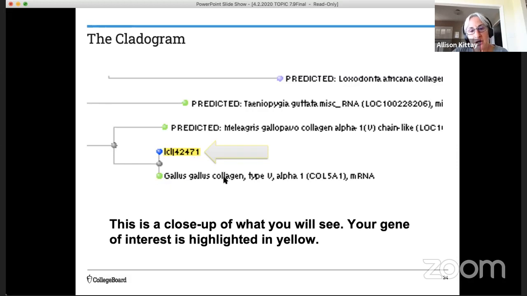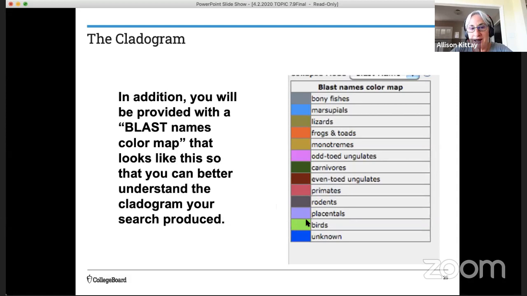You can see here that this is most closely related to a Gallus gallus collagen, the code for Gallus gallus collagen. If you're not sure what Gallus gallus is, you can see that it's color-coded, so you can look at the color coding. Again, that turns out to be a chicken, and a chicken is a bird. So we know that we're on the right track placing that organism in that area. Then you'd go back and refine your hypothesis based on this new molecular evidence. Okay, if you want, go ahead and try this on your own.